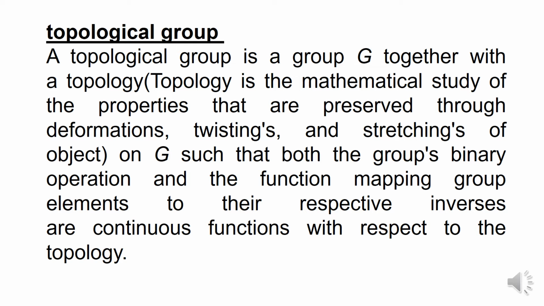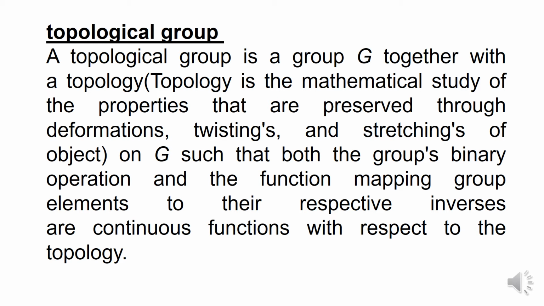Topology means that if you twist or stretch the body, making such deformations on the object, the properties are not changed, they are conserved or preserved. That is basically a topology group.